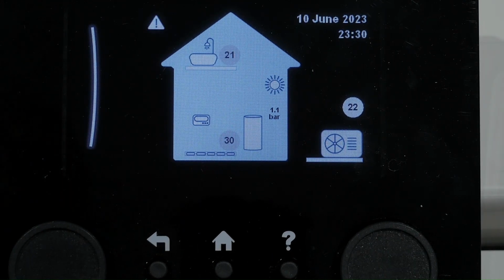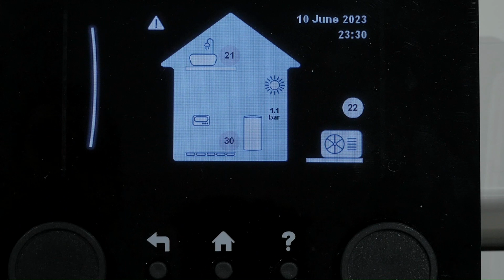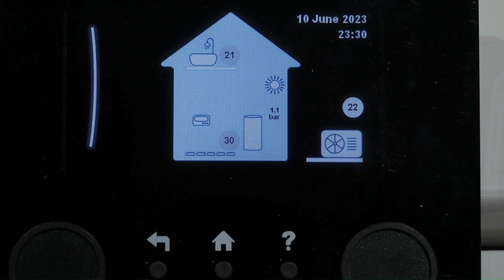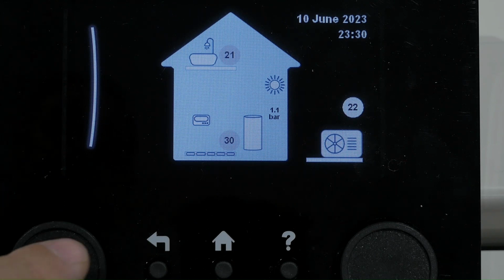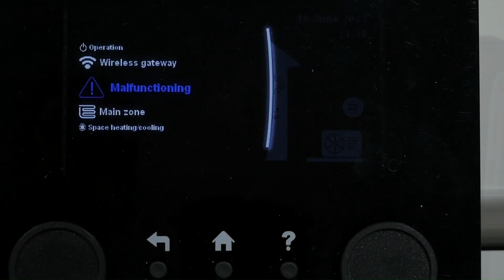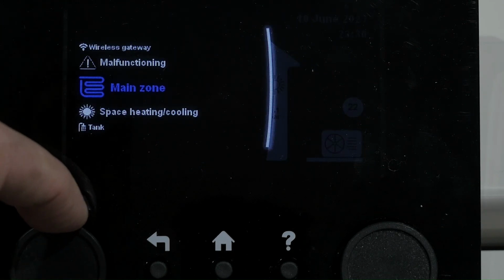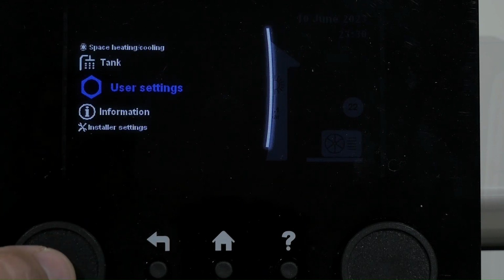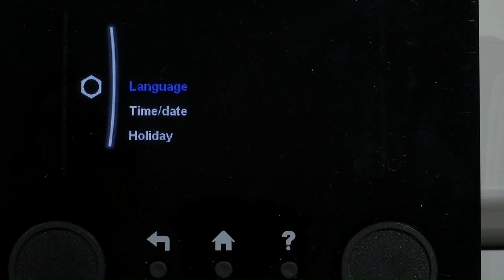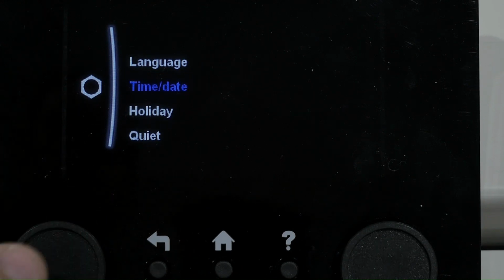Hello and welcome to this video on how to use the Daikin Altherma 3 user interface. In this video we're just going to do some user settings quickly. So we're going to press this left button here, go into the menu, toggle round to user settings, and in this video we're just going to change the time and date.